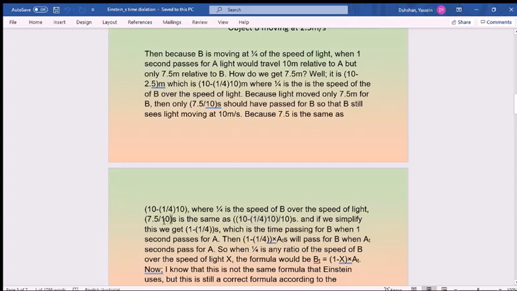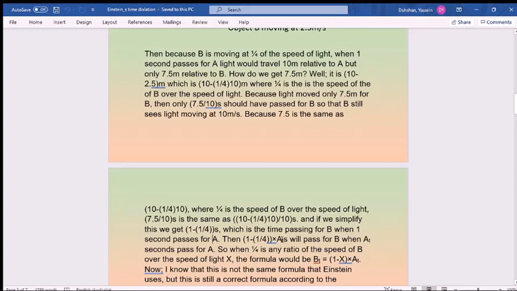seconds. So, because 7.5 over 10 seconds pass for B, the amount of seconds that will pass for B is 1 minus 1 over 4, which is the same thing. That passes for B in 1 second, but now it's in terms of 1 over 4, which is the ratio, instead of just random numbers, okay? So 1 minus 1 over 4 seconds is the amount of time that will pass for B when 1 second passes for A.